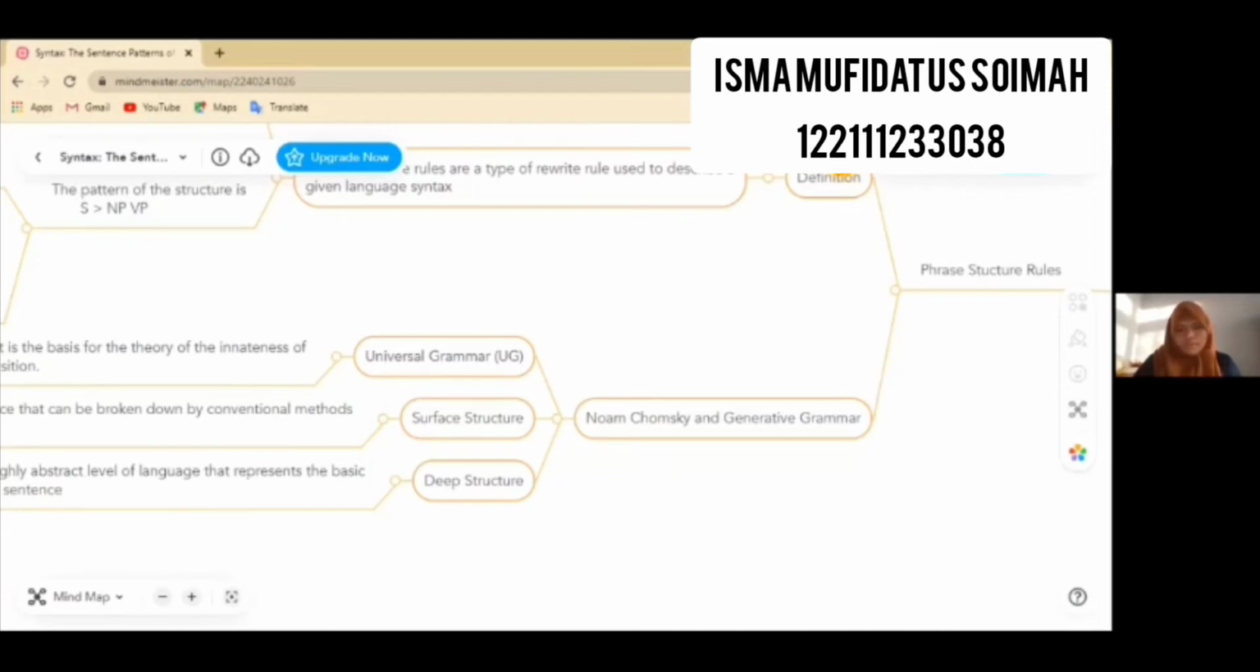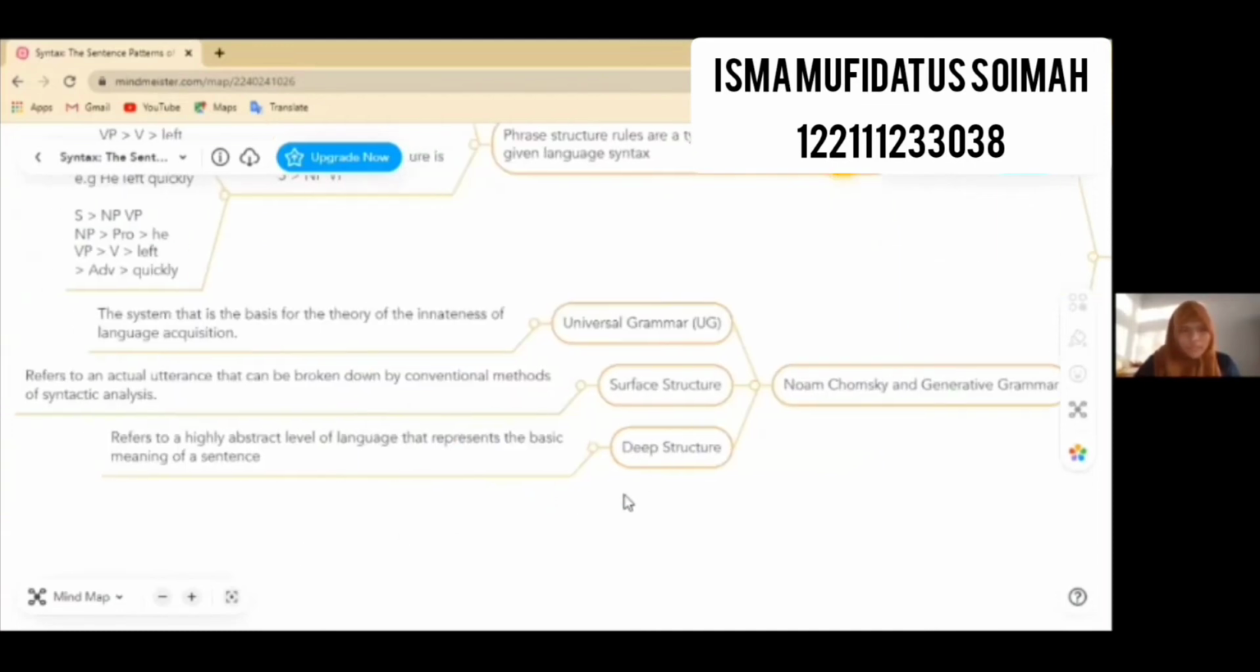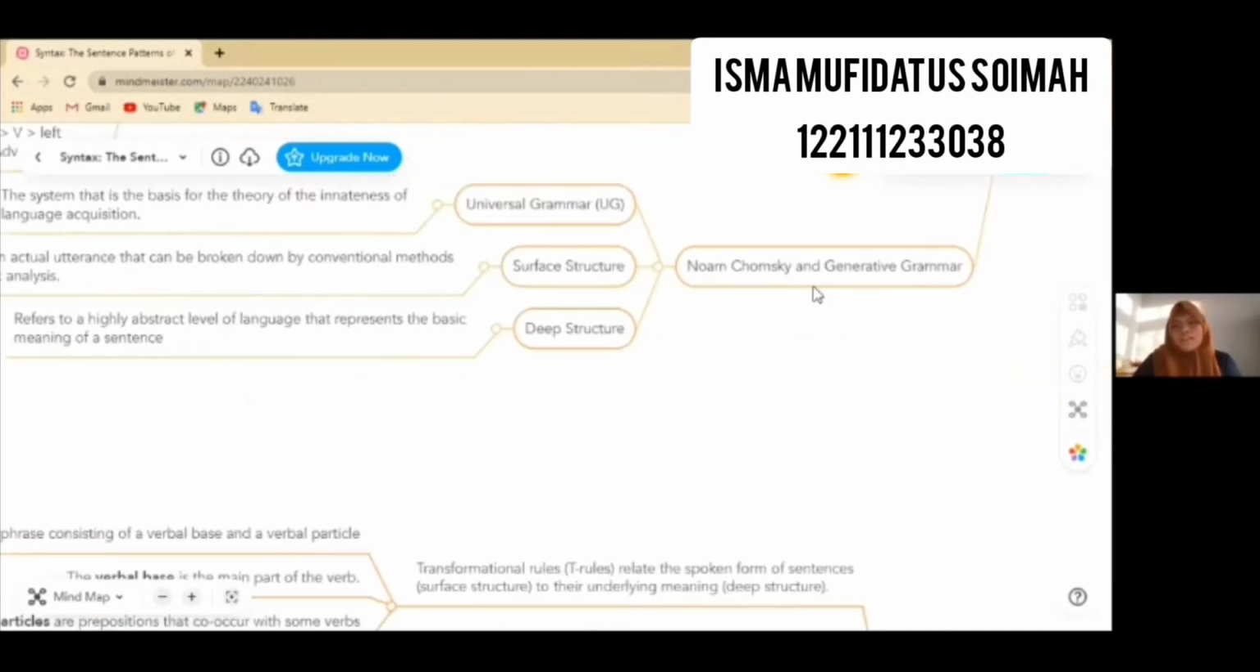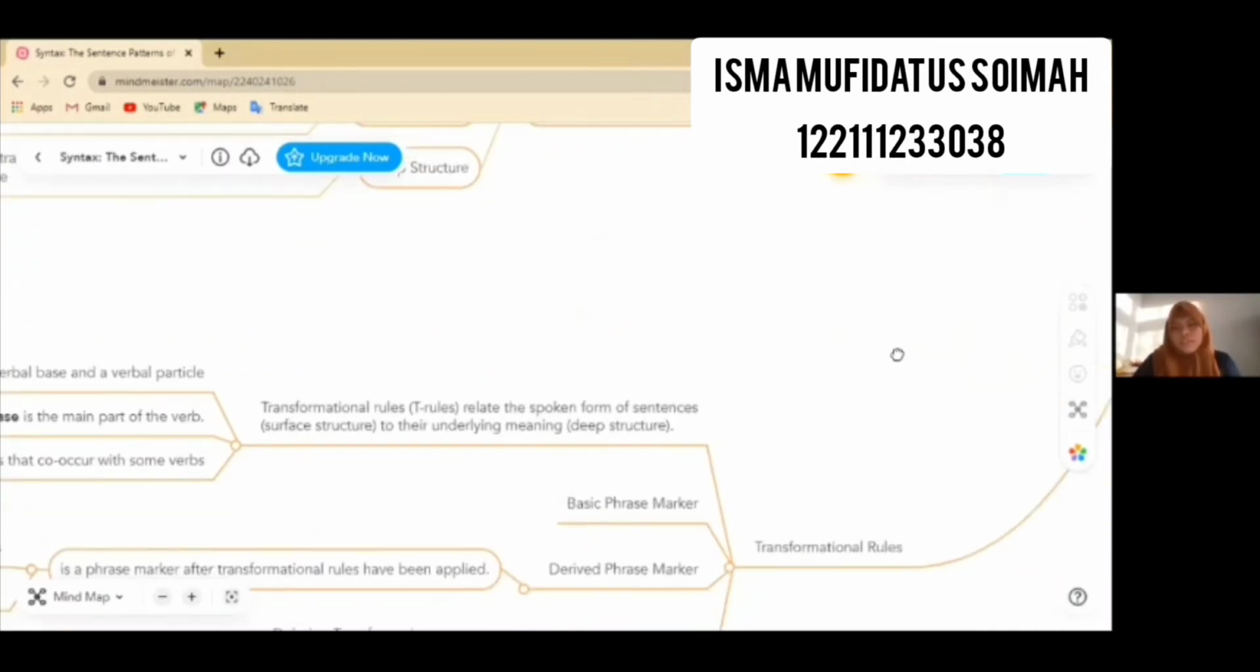Universal grammar is the system that is the basis for the theory of the inheritance of language acquisition. Surface structure refers to an actual utterance that can be broken down by conventional methods of syntactic analysis, and deep structure refers to a highly abstract level of language that represents the basic meaning of a sentence. The next material is transformational rules.